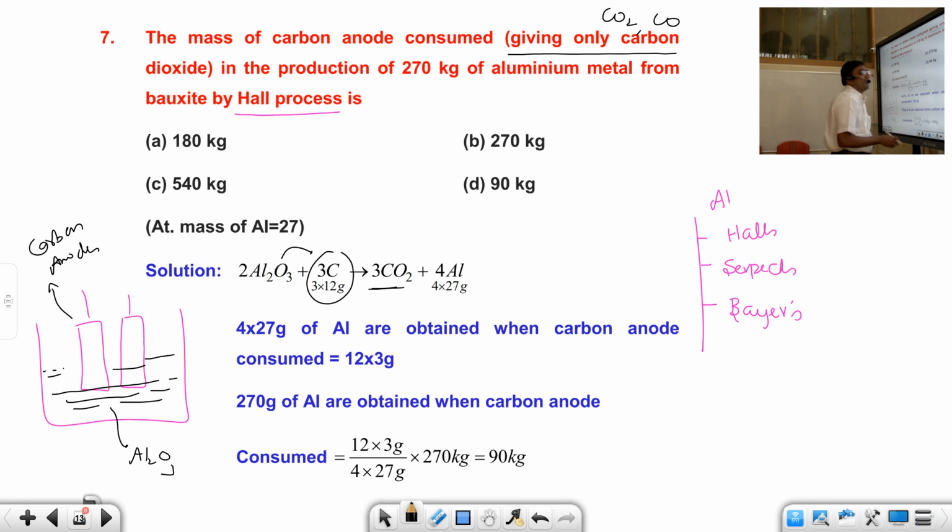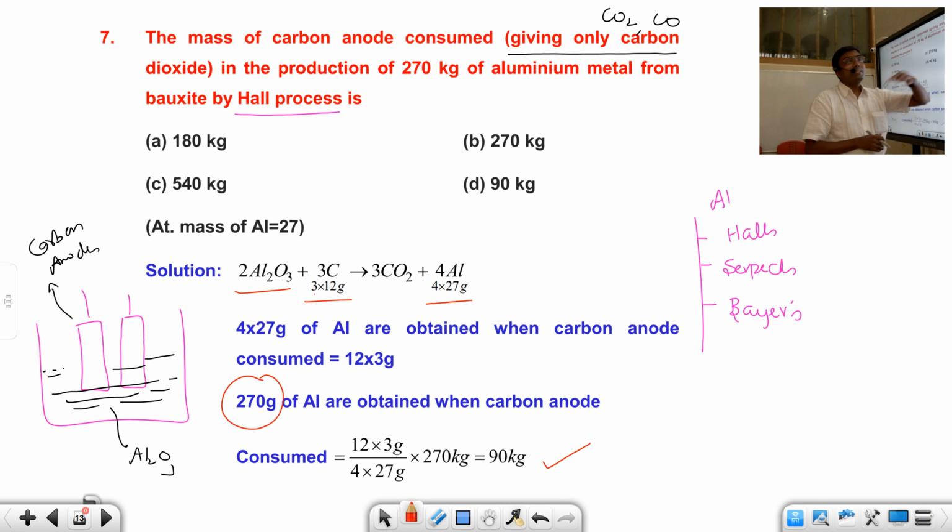So students, why solve this question? Why is the examiner giving it? Very simple. There is a place near even Vizag named Damanjodi. There Nalco is there. It is in Orissa, Damanjodi. There they are doing this process.